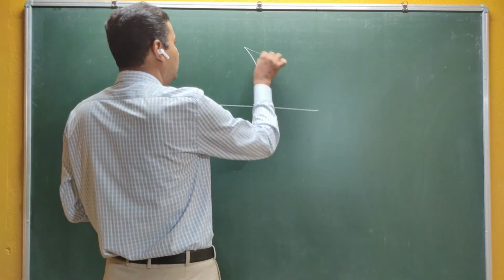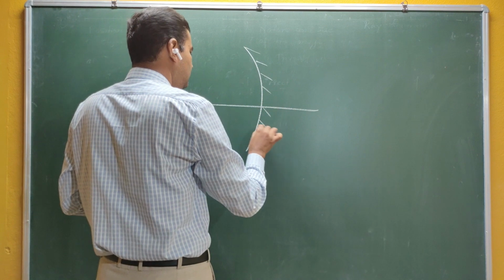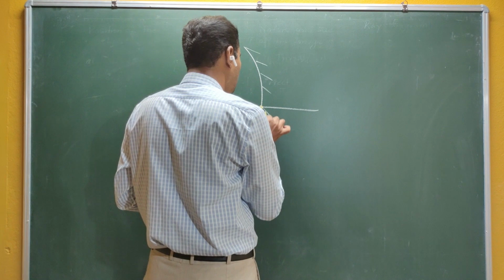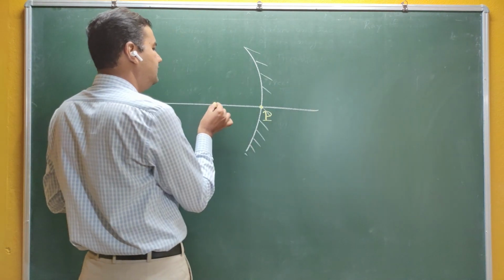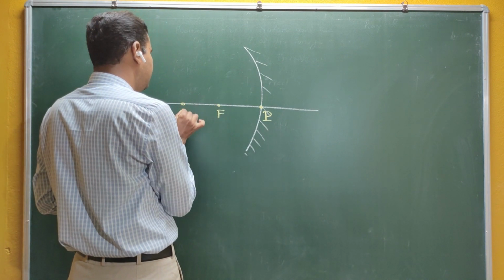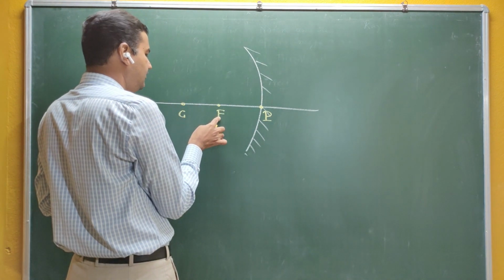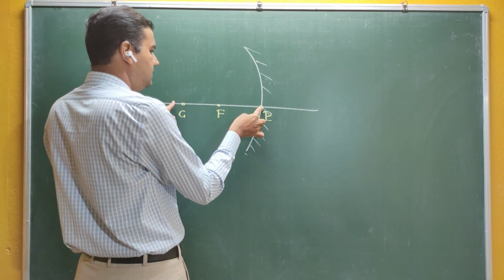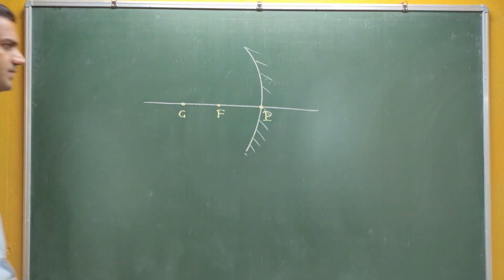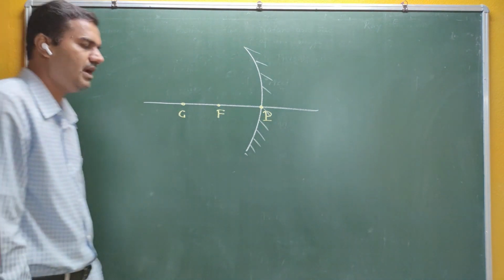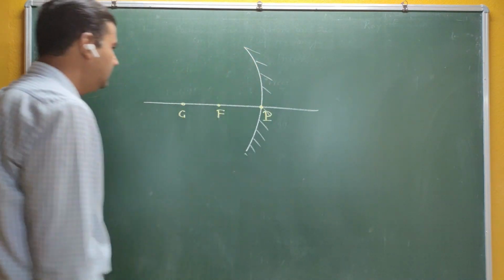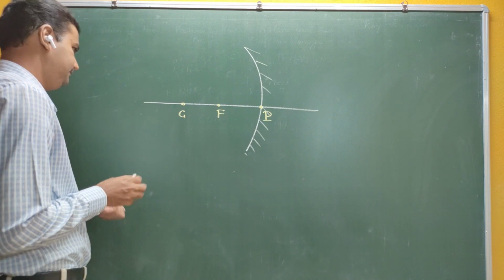If you take this as a concave mirror, you know that this is the geometrical center of the concave mirror. It is called the pole, and you have this quantity F, and this one is C. If my diagram is correct, then F is equal to R by 2. If this distance is 20 centimeters, this distance should be 10 centimeters, because in the last lecture we derived the relation between F and R, that F is equal to R by 2.